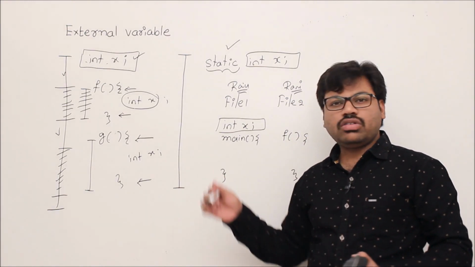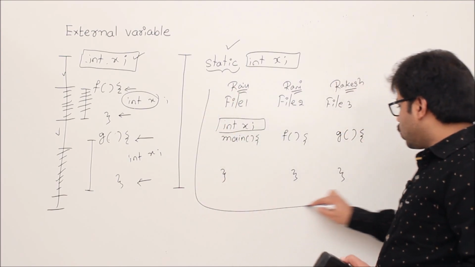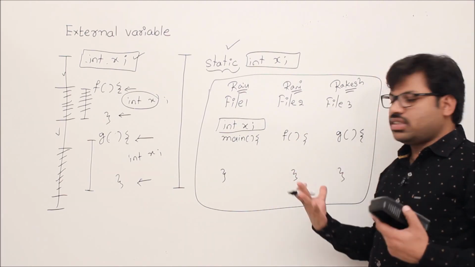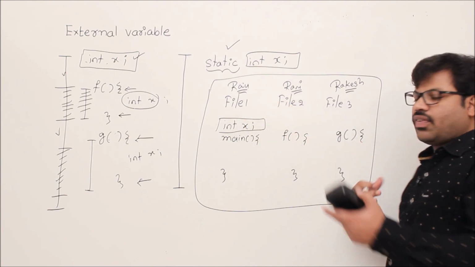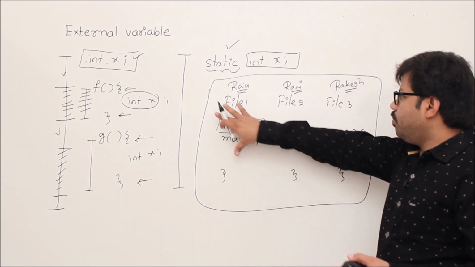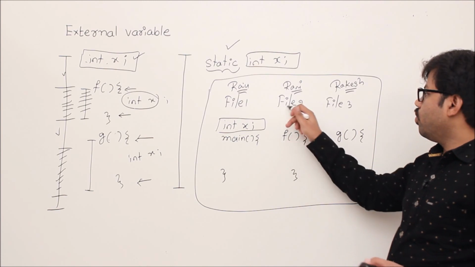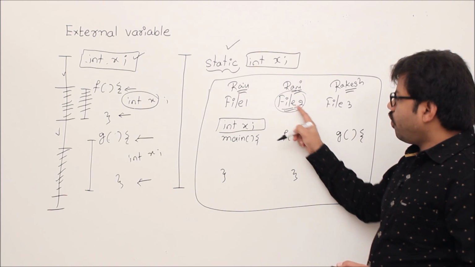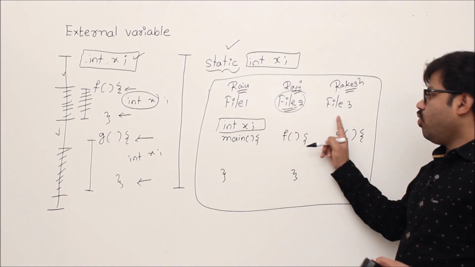Yes, according to the scope rules, whenever you declare a global variable in one file, the scope is still throughout the program. This entire thing is a program. Whenever you want to execute it, we merge, that is link, all these files, and then it becomes a complete program. File 2 is a part of that program, so when you say scope is throughout the program, it is applicable for file 2 also. That means this x can be used by file 2 and file 3.